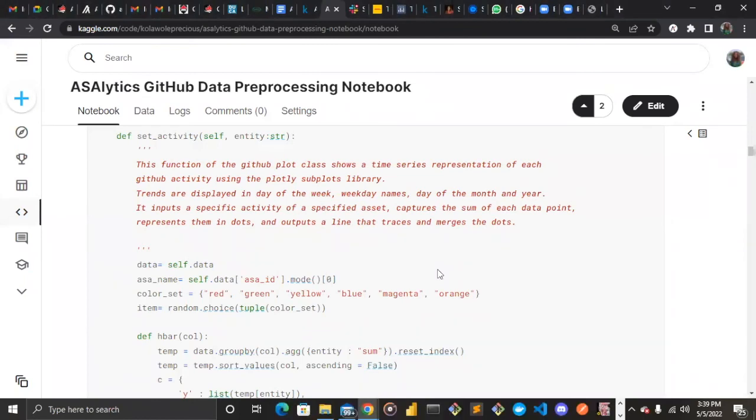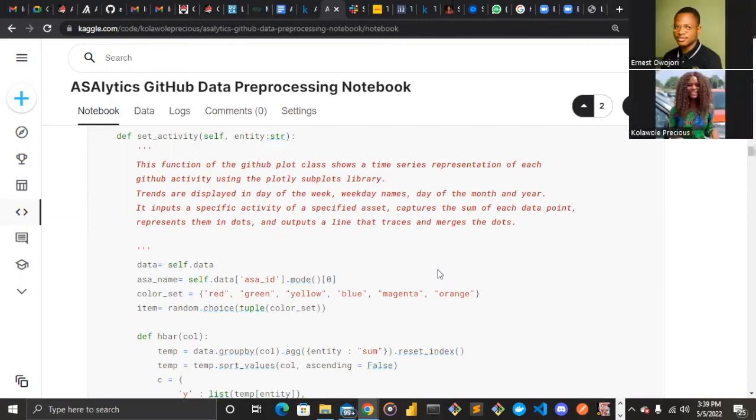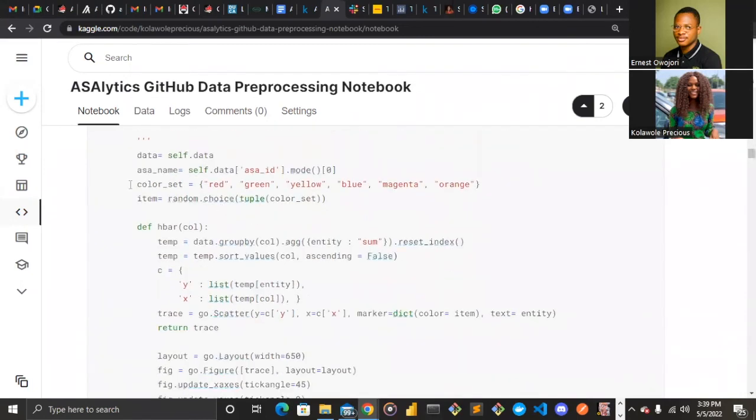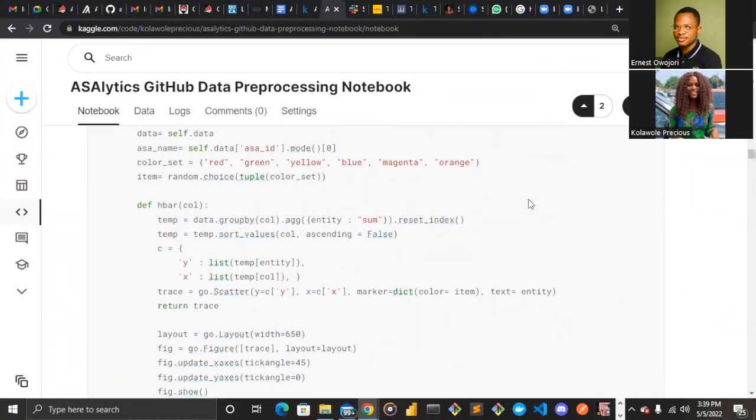All right, so this time, the set activity, as explained earlier, we are trying to visualize each of those activities at a time. That is, we check the day of the week, weekday, day of the month, and day of the year. All right, so we set the color for the visualization, and after setting the colors, it can randomly pick any color anytime the notebook is run.